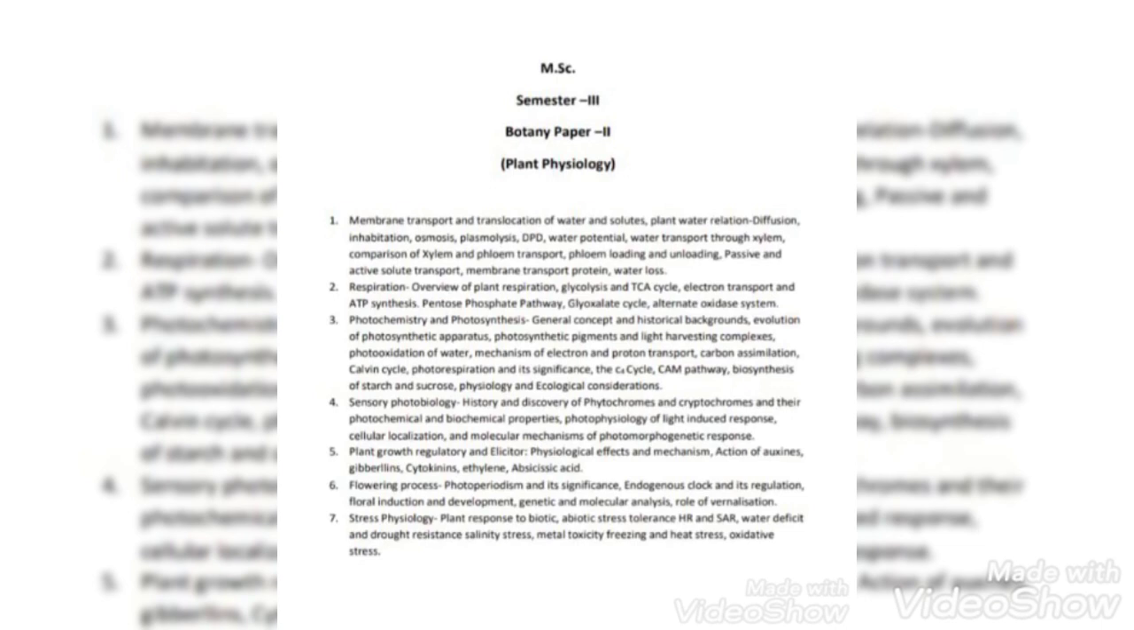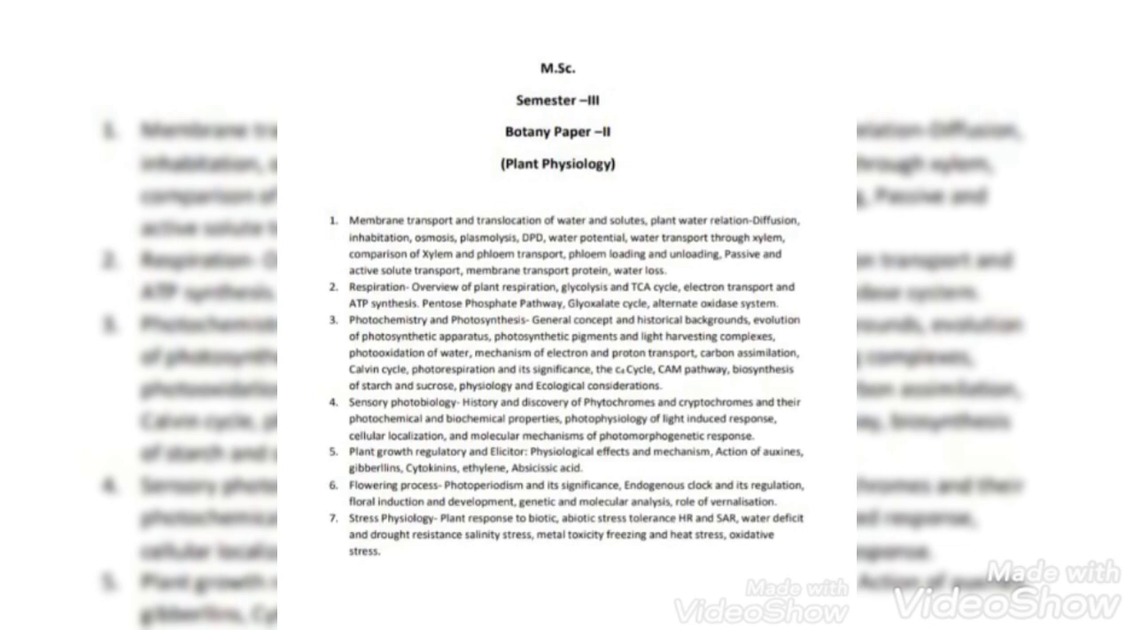And the second topic is respiration. Overview of plant respiration, glycolysis and TCA cycle, electron transport and ATP synthesis, pentose phosphate pathway, glyoxylate cycle, alternate oxidase system. And the third topic is photochemistry and photosynthesis.